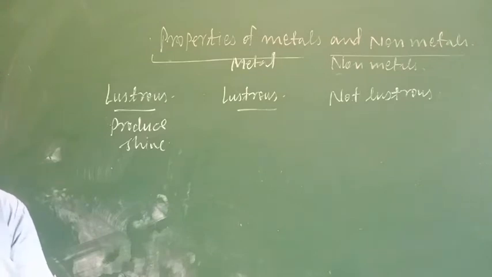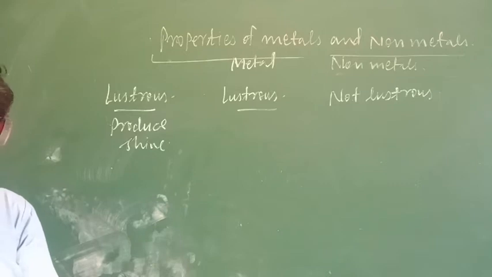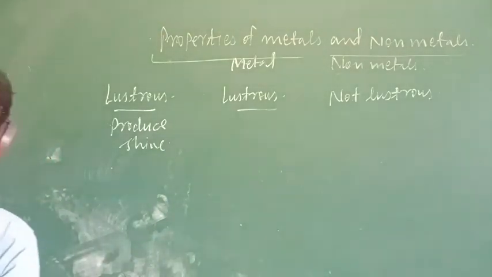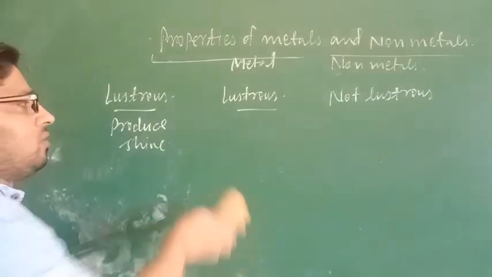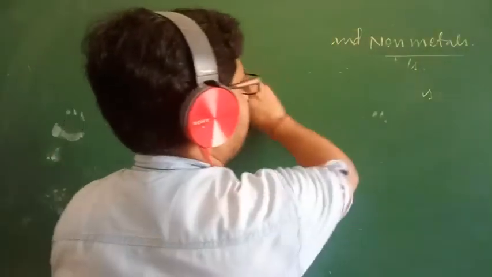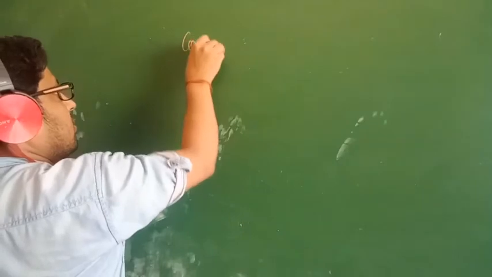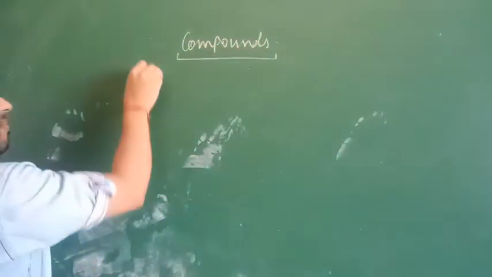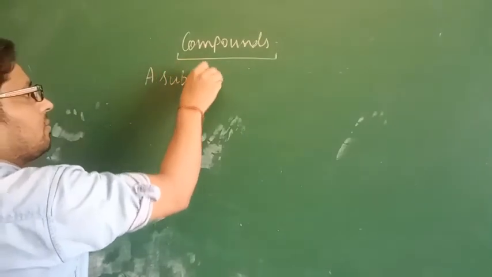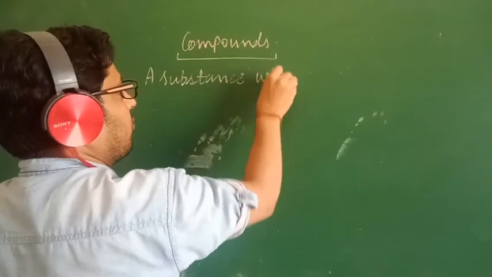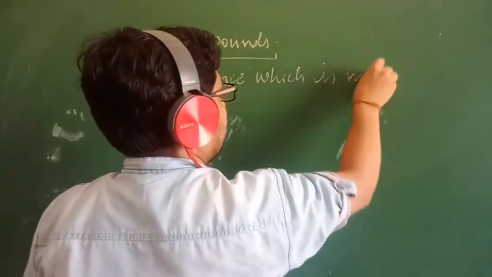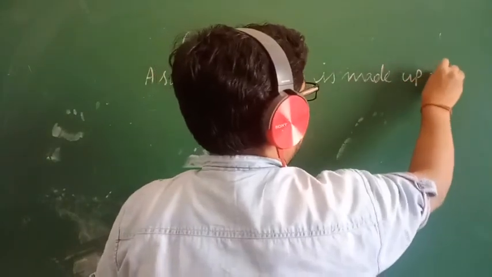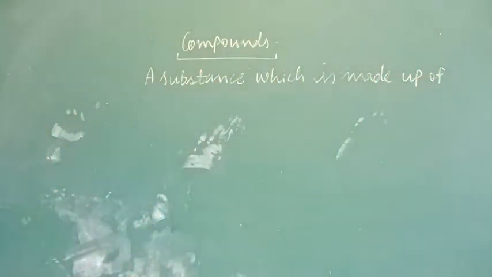What are compounds? I have already told you the definition. A compound is a substance which is made up of two or more elements chemically combined together.